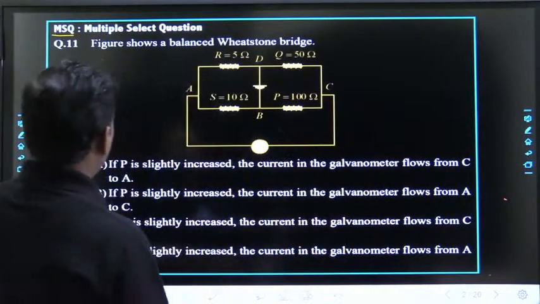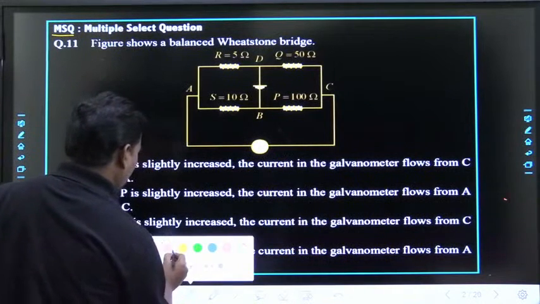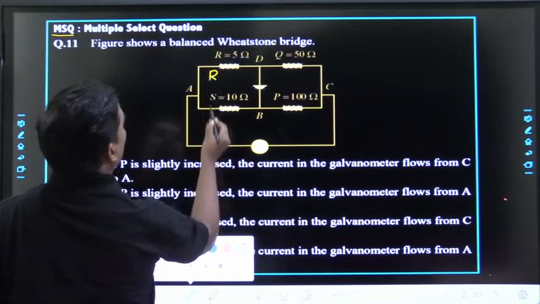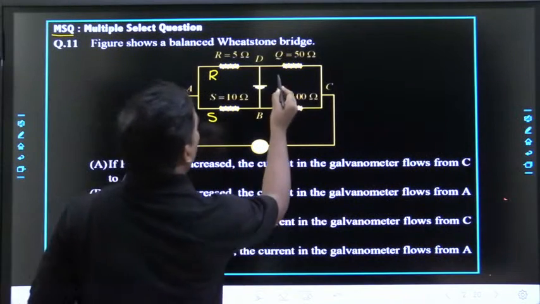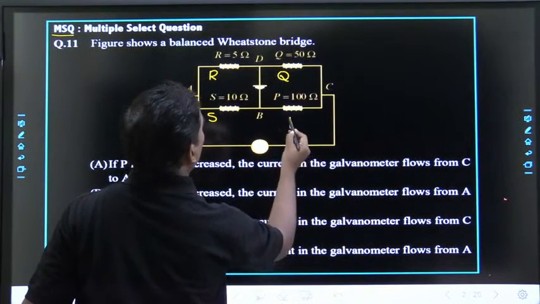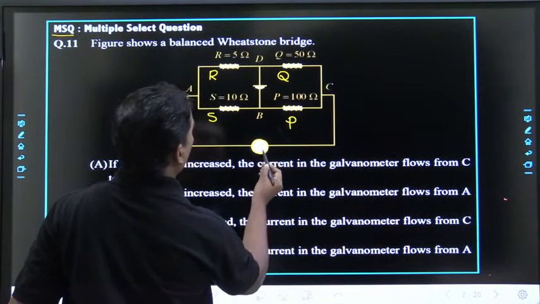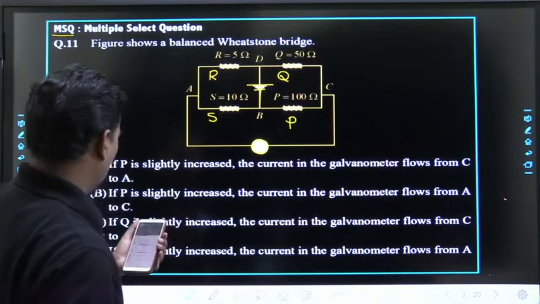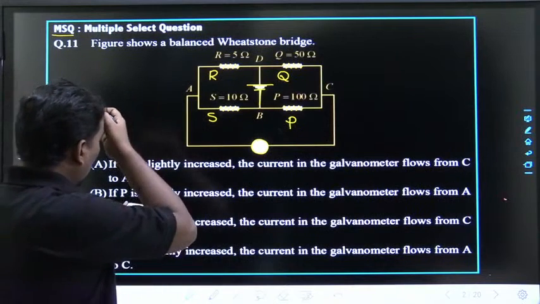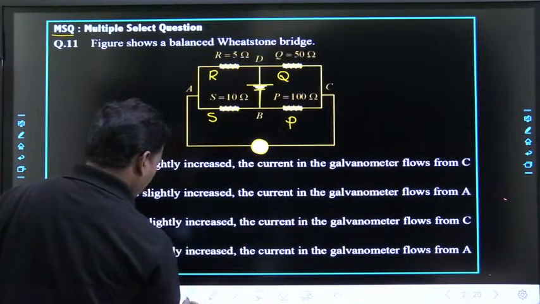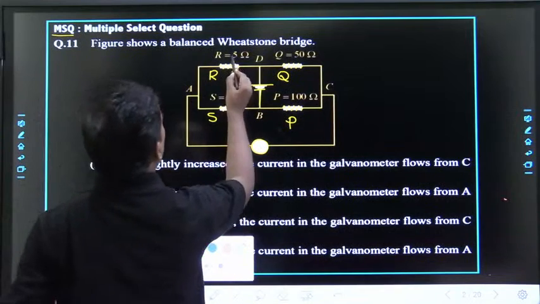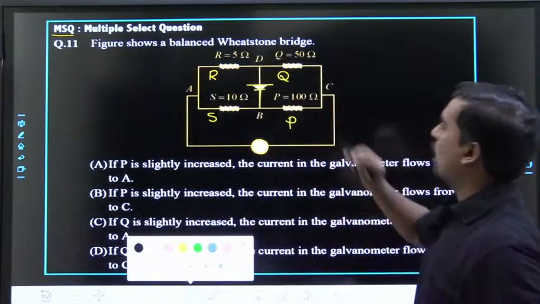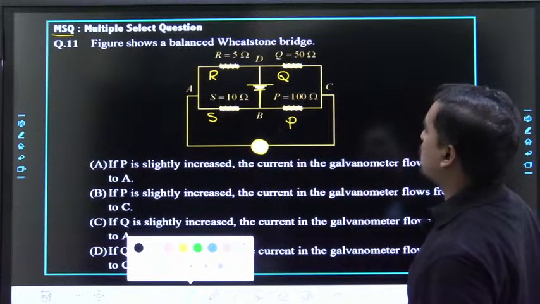So this is R, this is S, this is Q, this is P, and this is the galvanometer, this is the supply. Okay, clear? So here this R value is 5 ohms, Q value 50 ohms, 10 ohms, 100 ohms. See, what is this bridge?